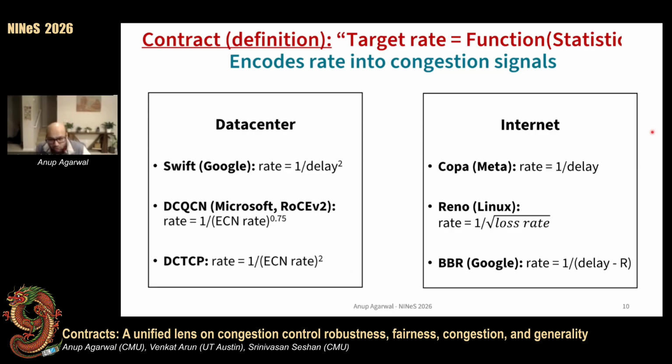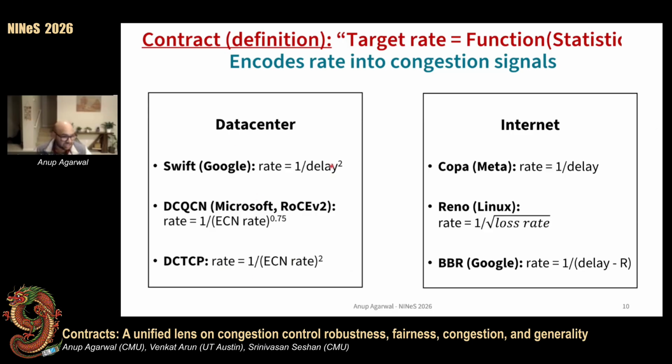Now, even though I've shown contracts for all these algorithms, they're rarely an explicit design choice. Contracts emerge as an artifact of other design choices. And even when some of these designs do pick contracts explicitly, they don't fully consider the performance implications of these encodings. Across CCAs, we can see there's a wide variety in the contracts.